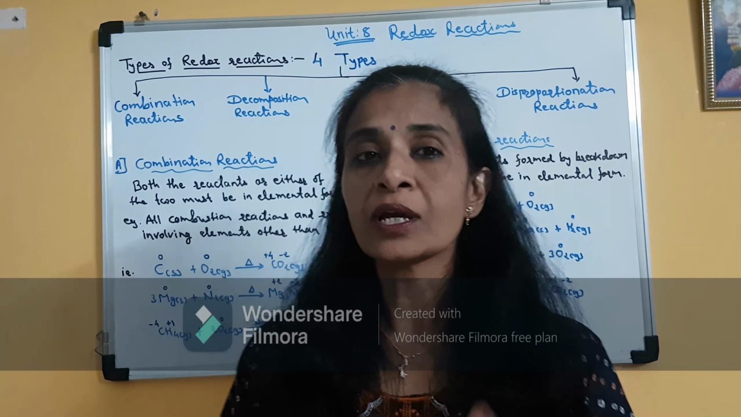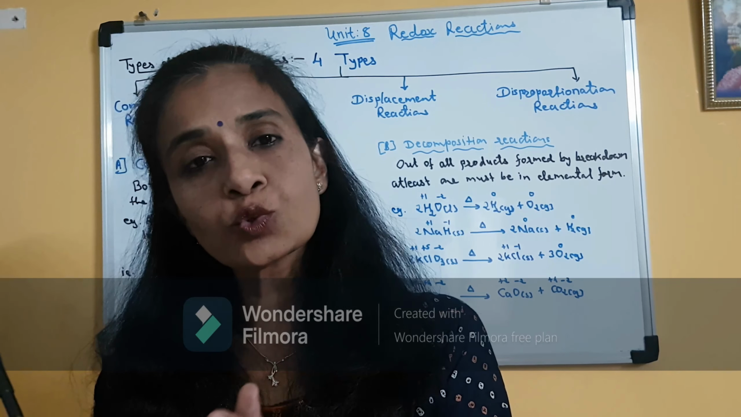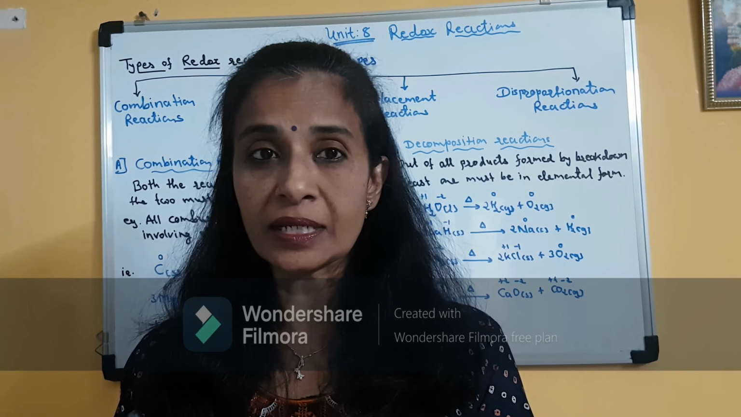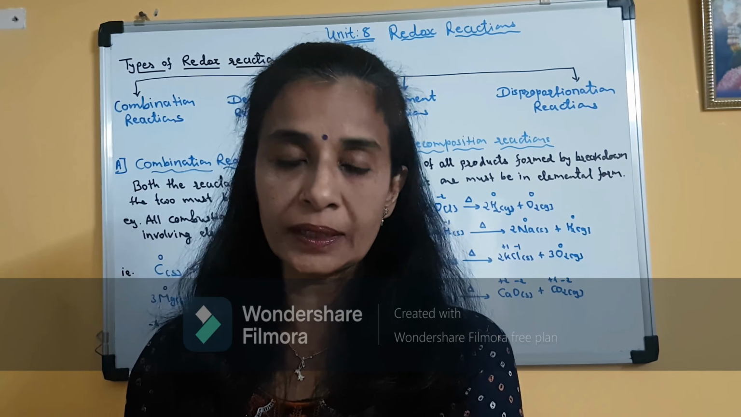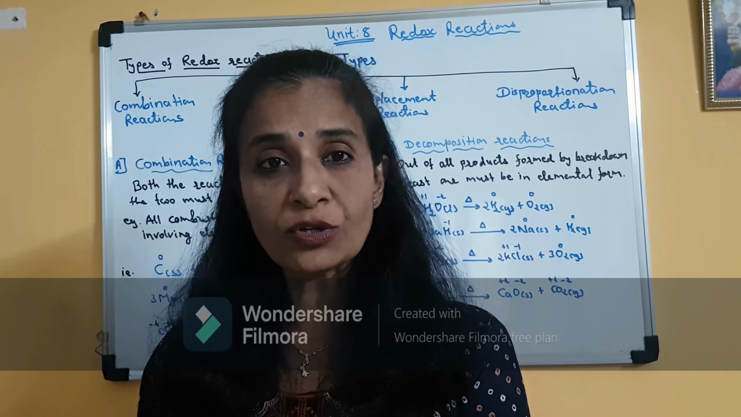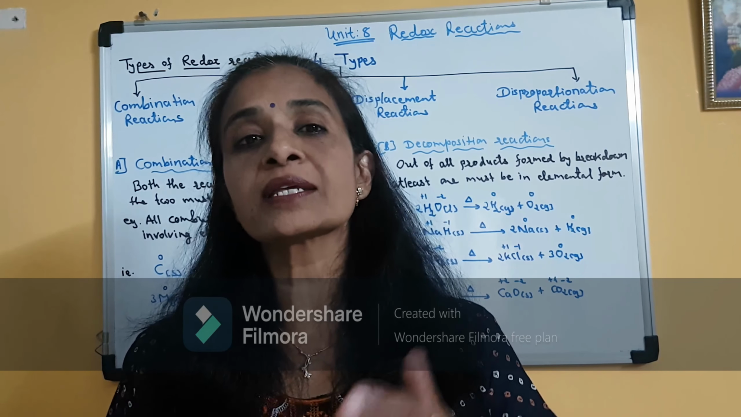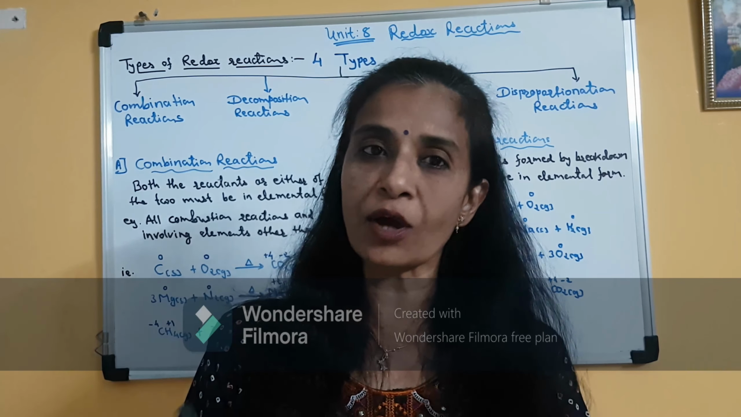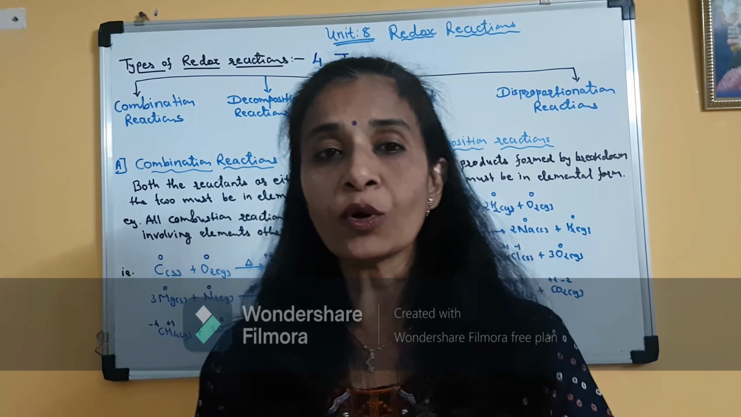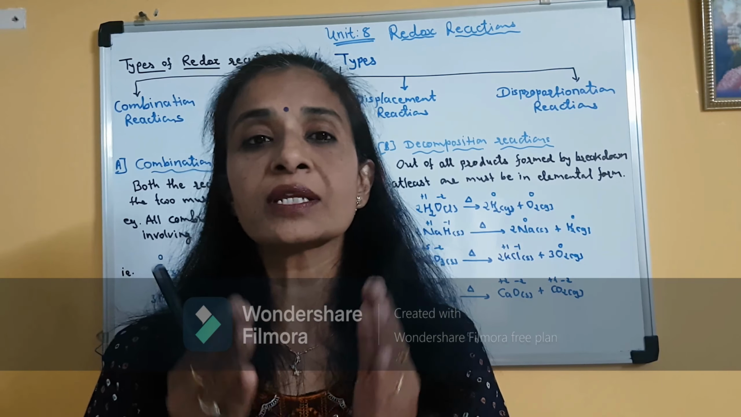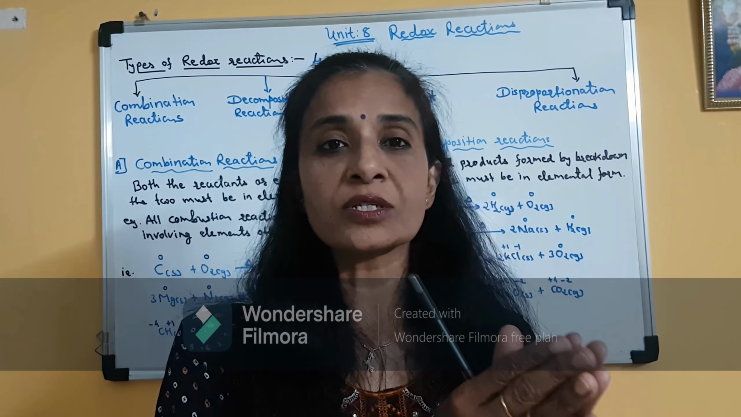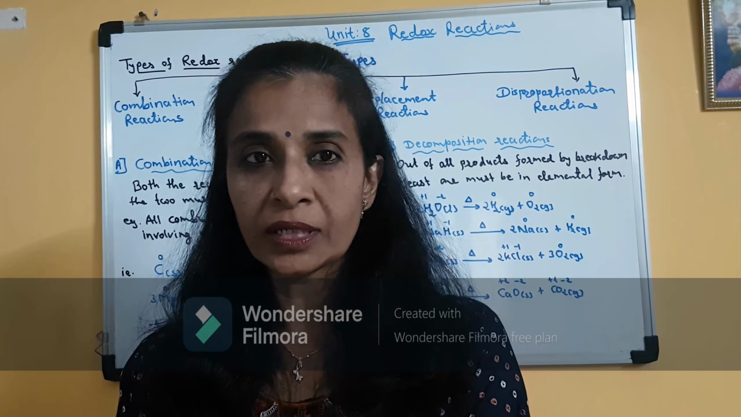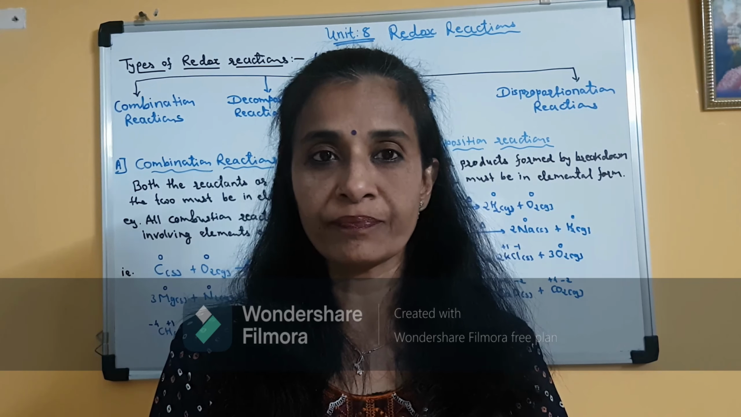In a redox reaction, oxidation and reduction are complementary reactions. Means they occur simultaneously. One cannot occur without the other. Clear? So whenever there is an oxidation reaction, simultaneously there is a reduction reaction also. And the sum of these two is known as a redox reaction. Clear? One more thing. In a redox reaction, there is always one substance or one element or one species which is undergoing oxidation and the other is undergoing reduction.